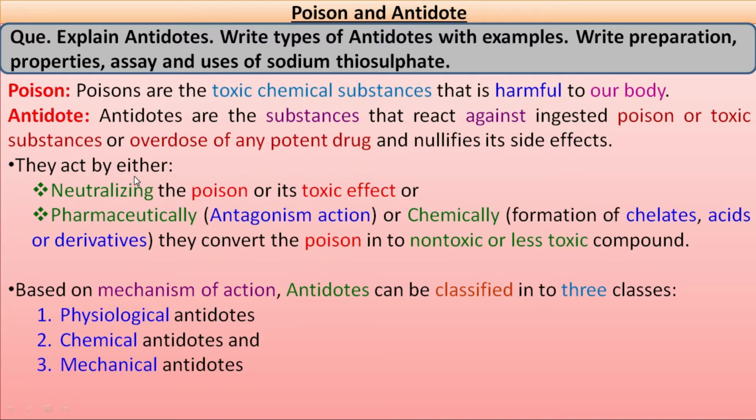What do these antidotes do? These antidotes neutralize the poison or its toxic effect, or they act pharmaceutically, that is the antagonism action, or chemically, that is formation of chelates or acid or any chemical derivatives, and they will convert the poison into non-toxic or less toxic compound, so that the antidote can act by either of these three. Now, based on the mechanism of action, these antidotes can be classified into three different classes. First one is physiological antidote, second is chemical antidote, and third one is mechanical antidote.